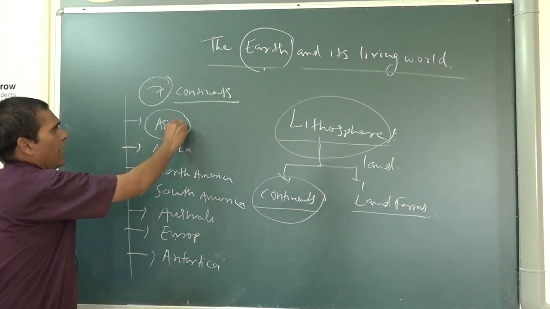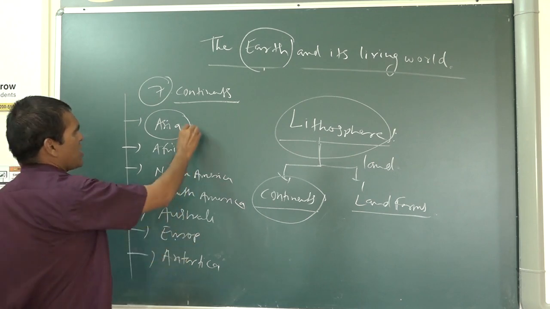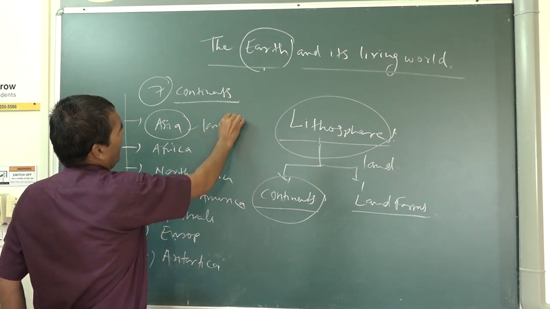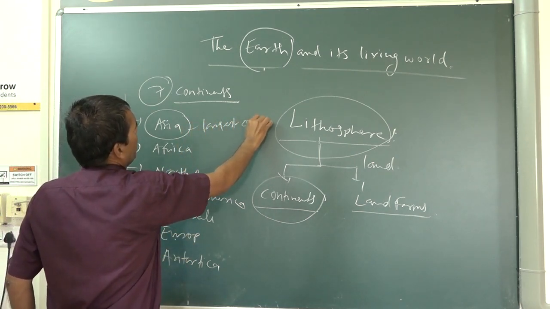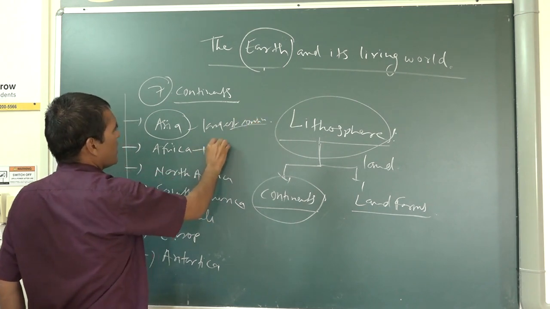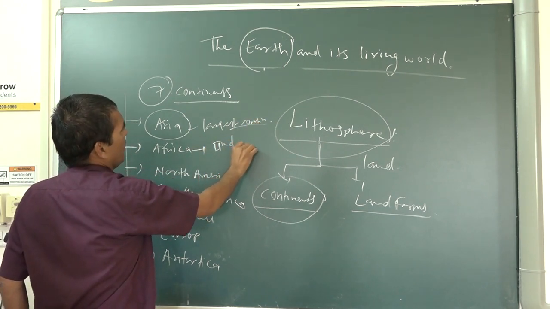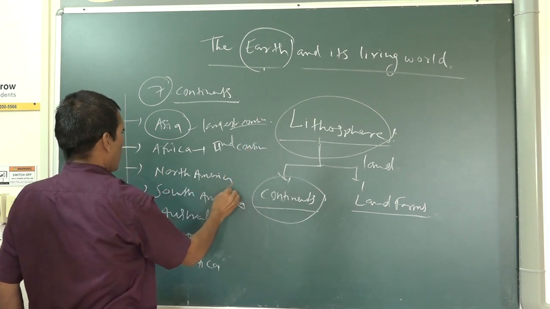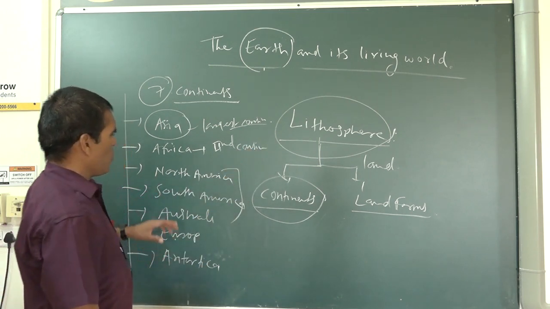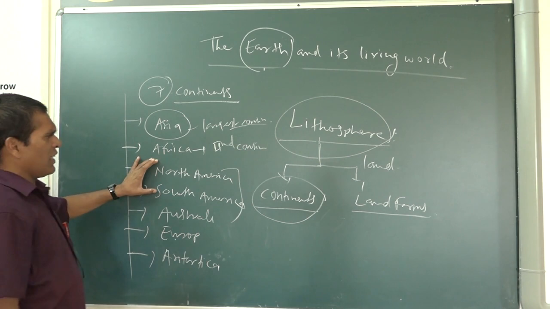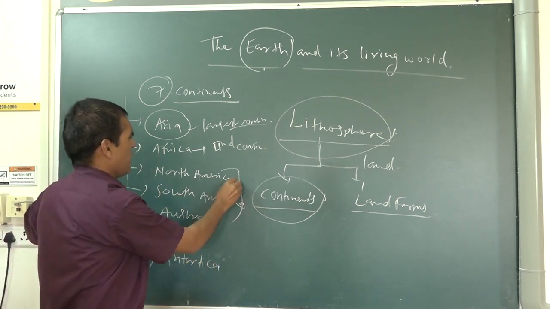We live in Asia. Asia is the largest continent in the world. Africa is the second largest continent. North America and South America are together called America.